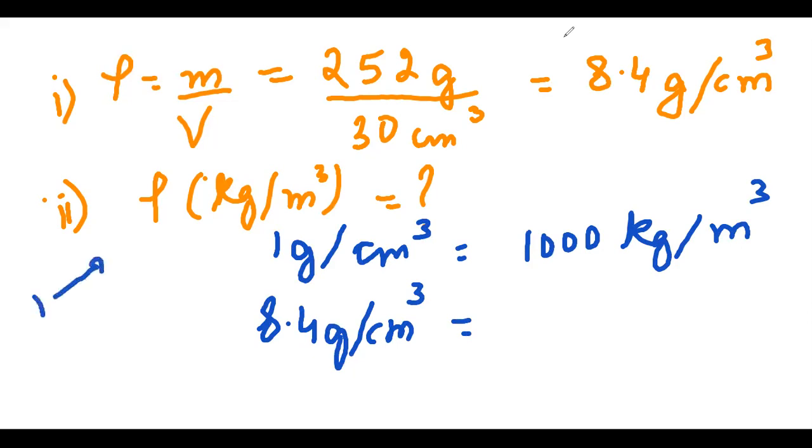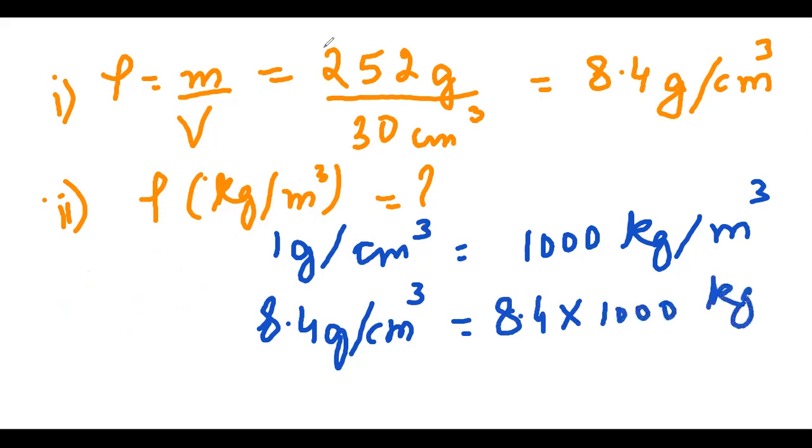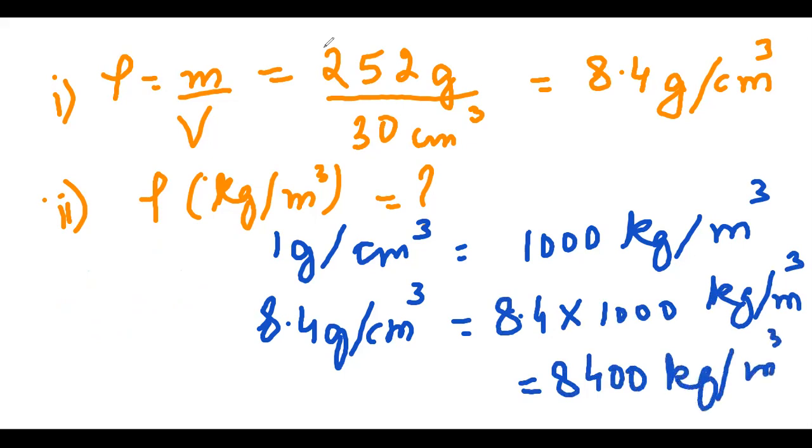Listen, if one chocolate is 30 rupees, 3 chocolates will be 30 into 3, that is 90. In the same manner, if 1 gram per centimeter cube is 1000 kilogram per meter cube, then 8.4 gram per centimeter cube means 8.4 multiplied by 1000 kg per meter cube. So your answer comes out to be 8400 kg per meter cube.